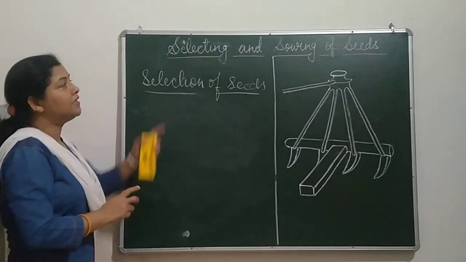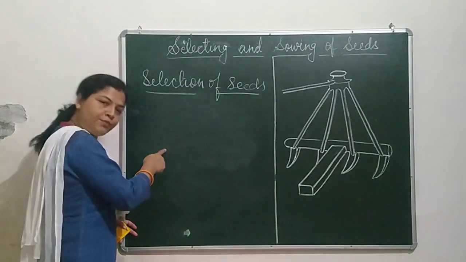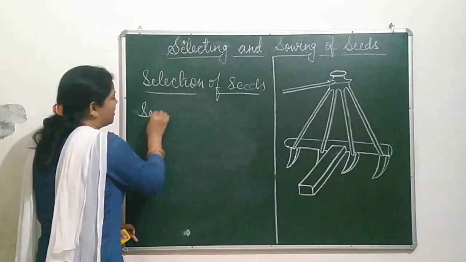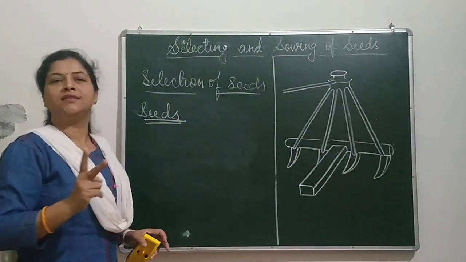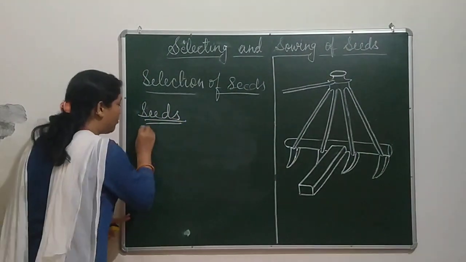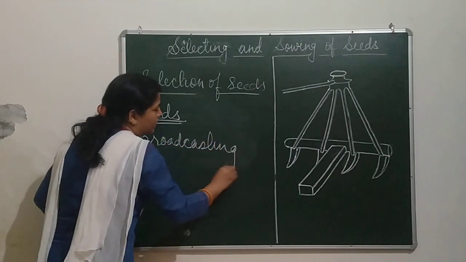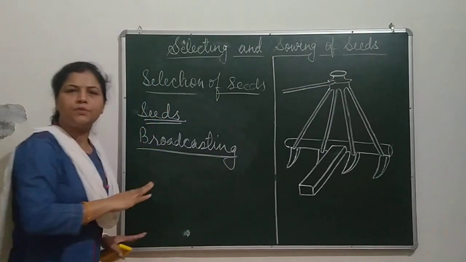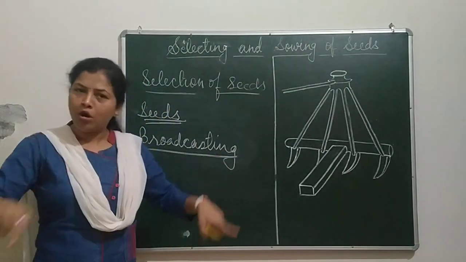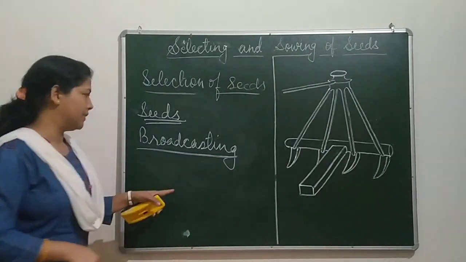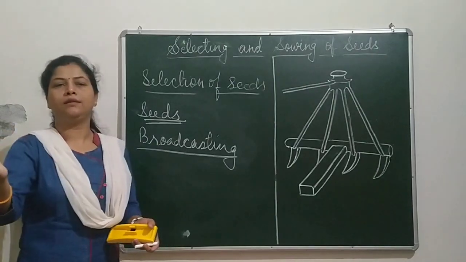Now let us go for the sowing of seeds. After treatment with fungicides, seeds are sown by two methods. The first method is called the broadcasting method. It is very easy. In a small piece of land, usually what farmers do, they simply take the seeds and throw them on the soil.